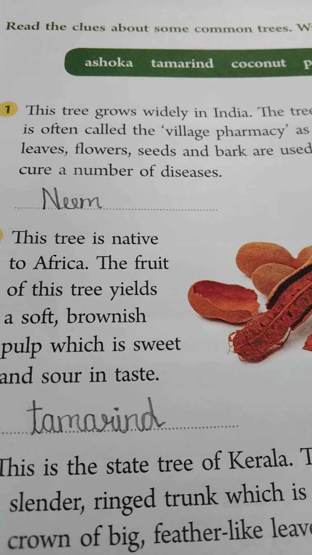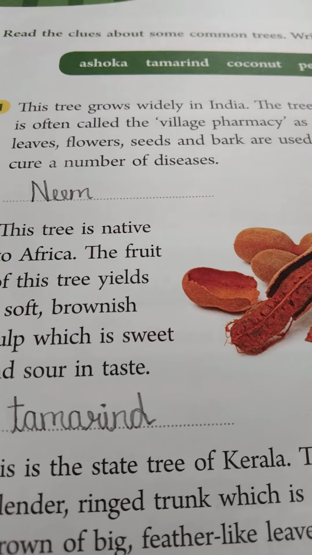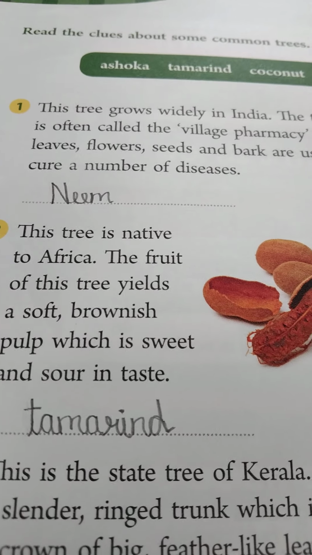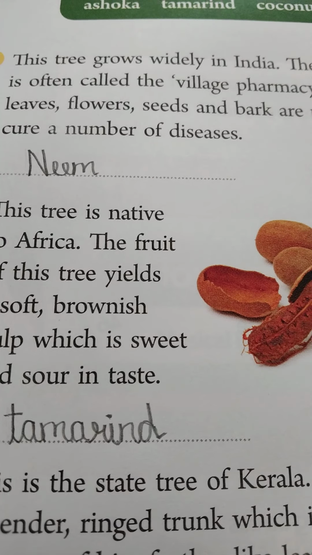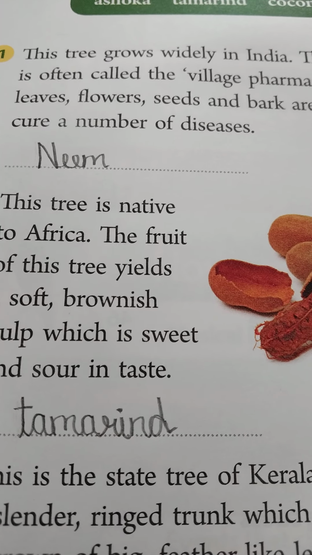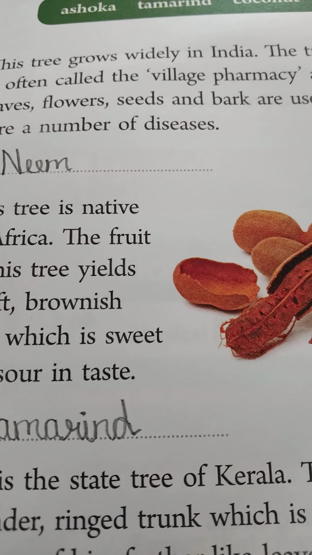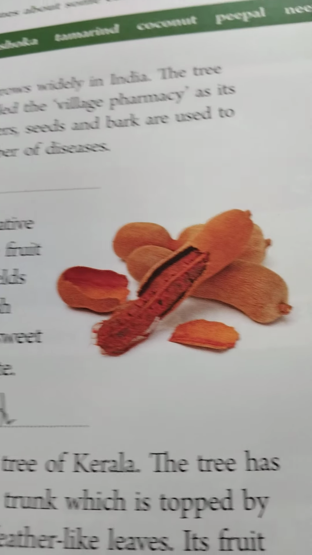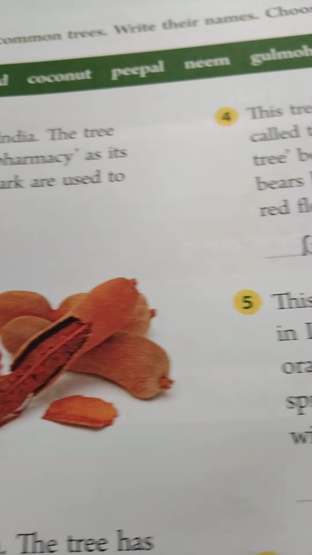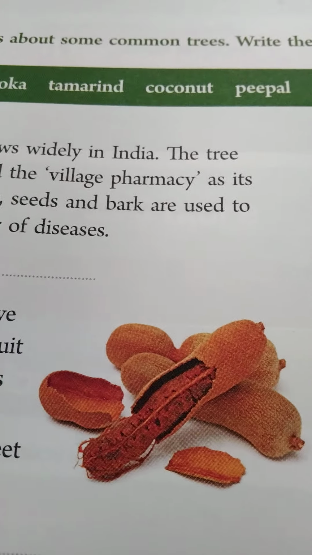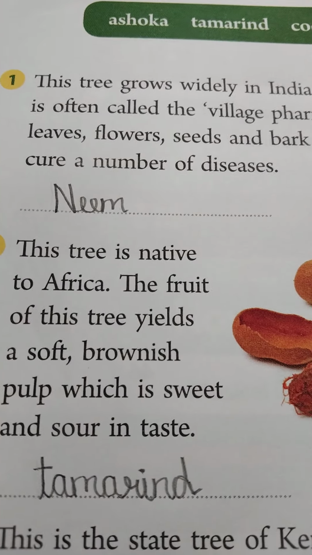Where we are getting medicines, isn't it? Here village pharmacy means we can get medicines from this tree. The parts of the tree, that is leaves, flowers, seeds and barks are used as a medicine. In which tree? We have to check from the clue. Neem. So the answer is neem.